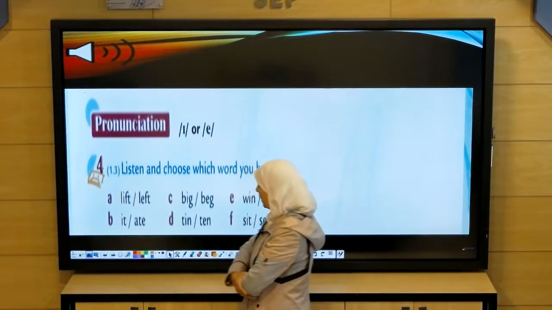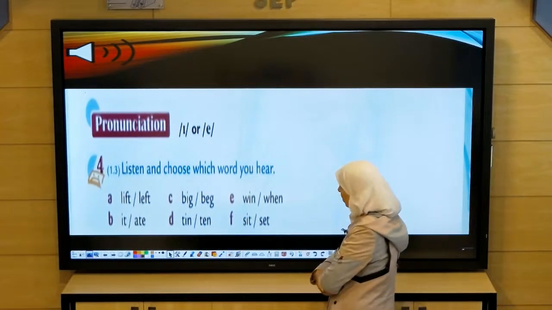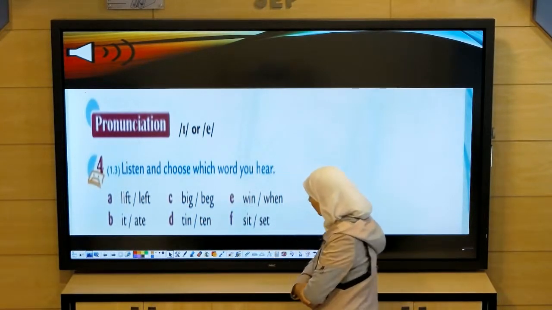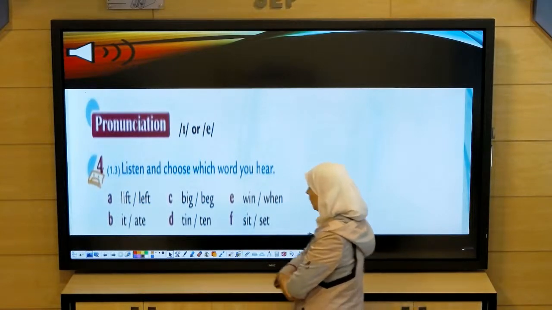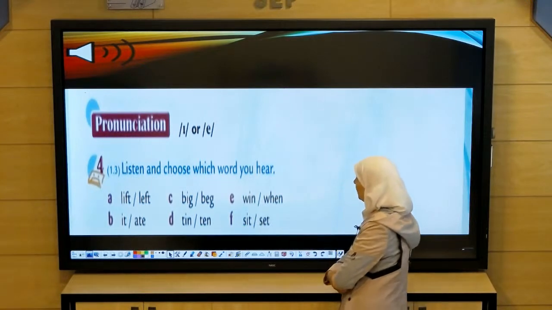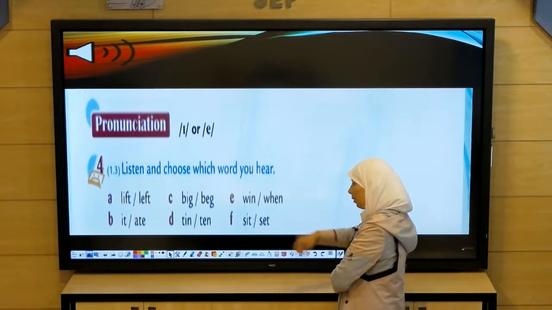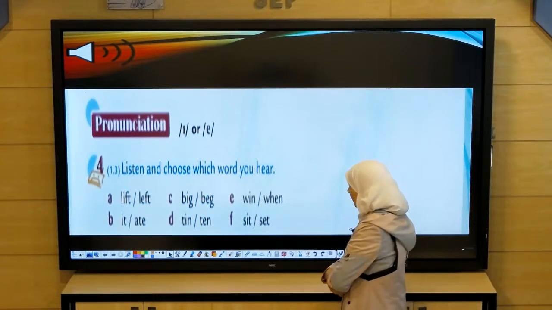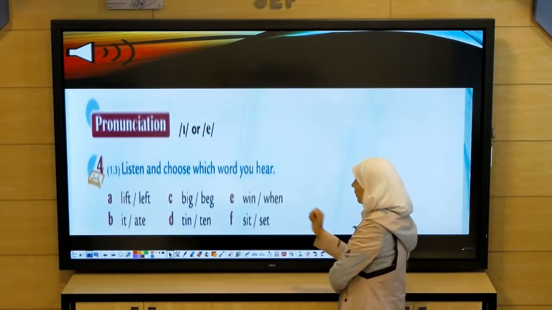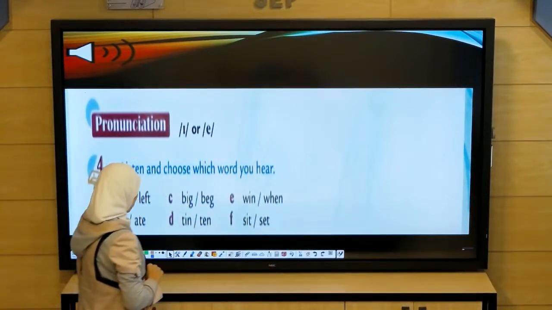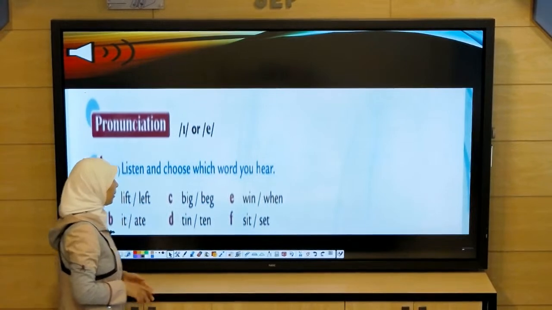C. Big. D. 10. E. When. Also correct. F. Sit. And the last one was correct also. So all our choices were correct.